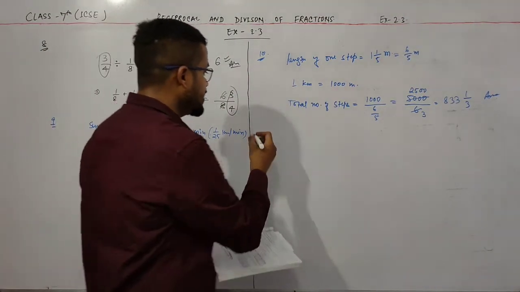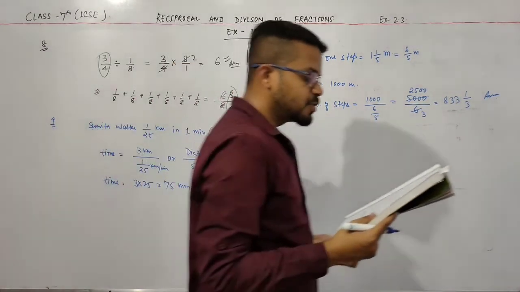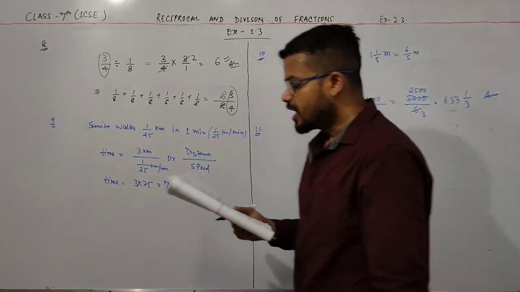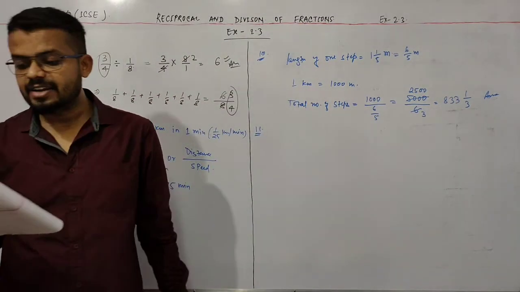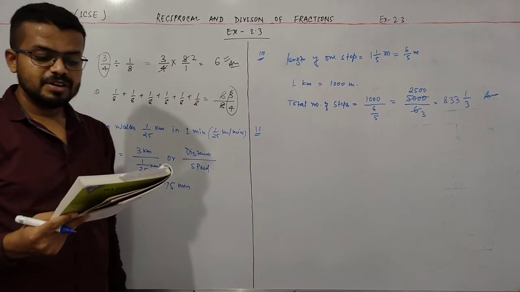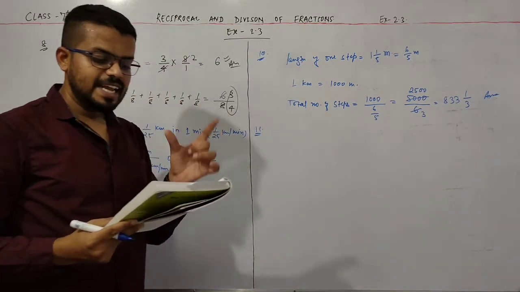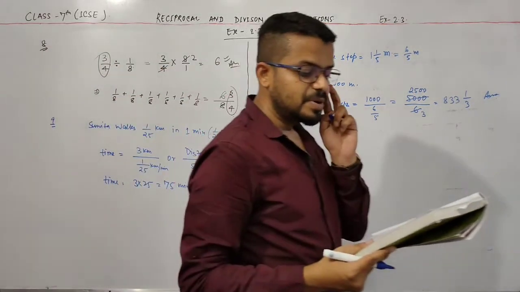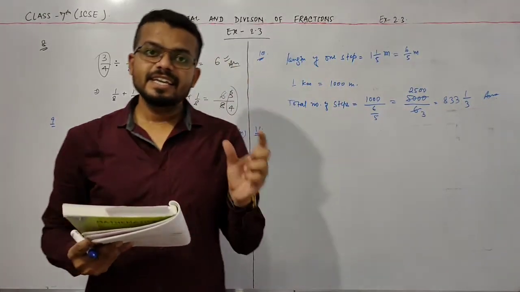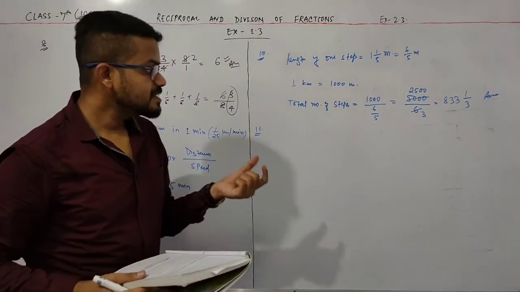This is question number 10. Now question number 11. Jill had 3 by 4 of a bag of marbles to share among 4 friends. How much did each friend get? Take it as a simple example. There are 10 bags, and the total number of friends is 5. So how much did each friend get? Simply divide 10 by 5. So the answer will be 2.